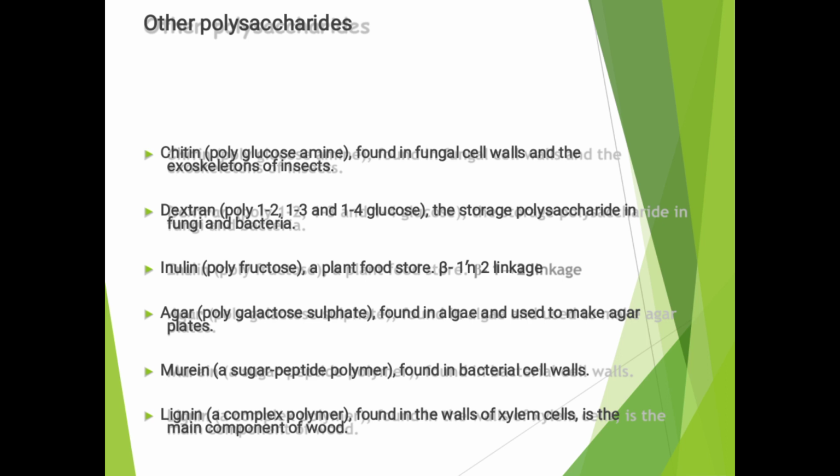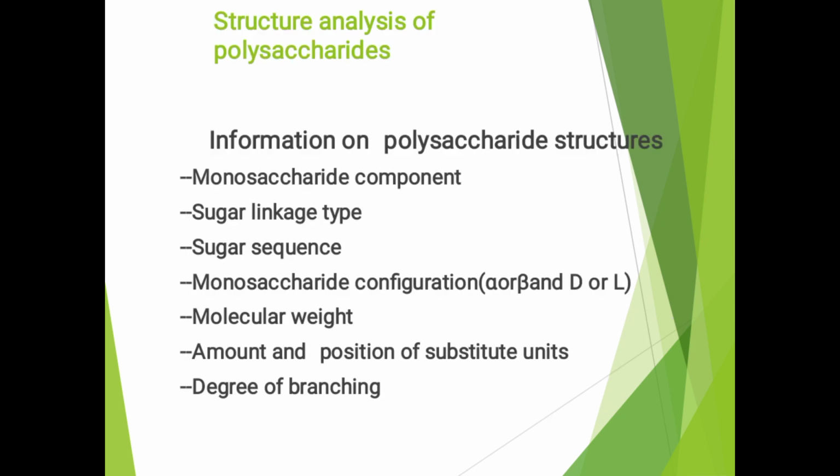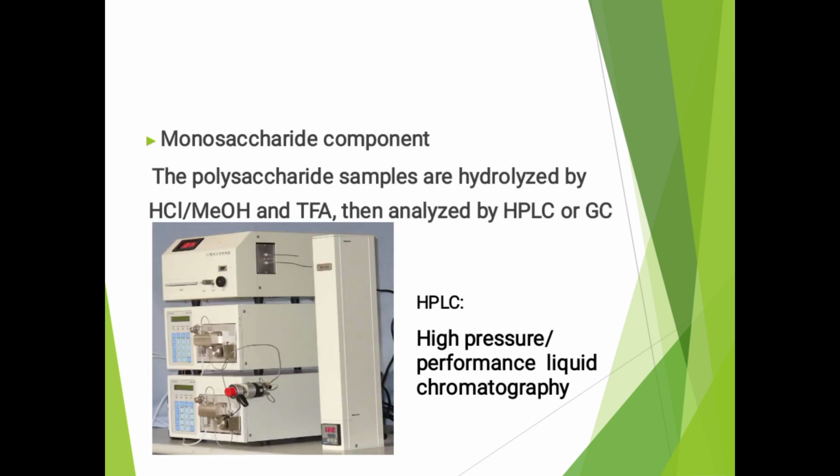For other polysaccharides, structure analysis of these polysaccharides gives information on the monosaccharide components, sugar linkage type, sugar sequence, monosaccharide configurations, alpha and beta, D or L, molecular weight, amount and position of substituents, and the degree of branching.